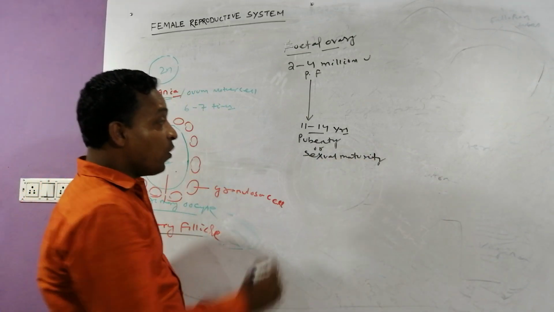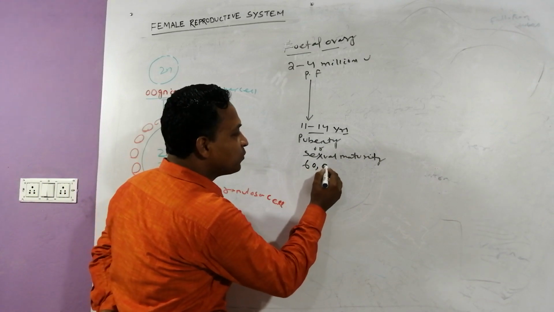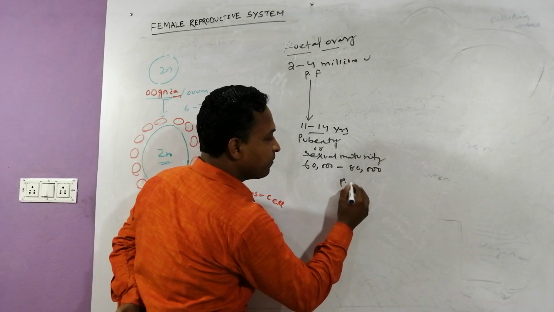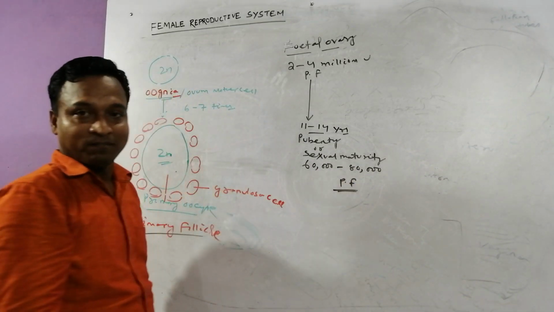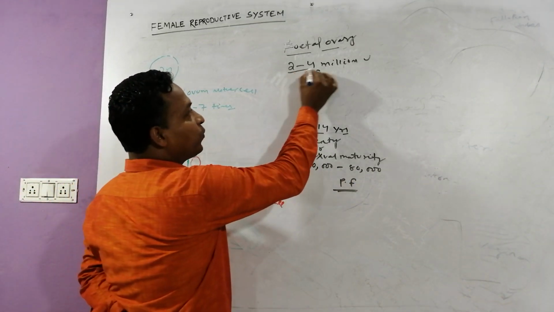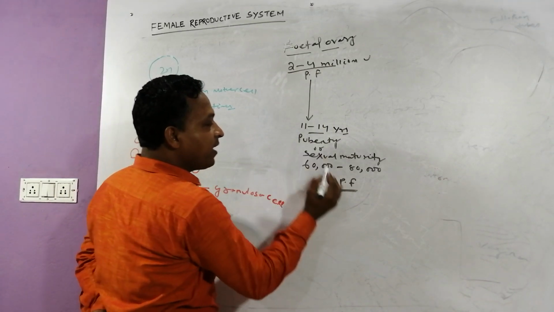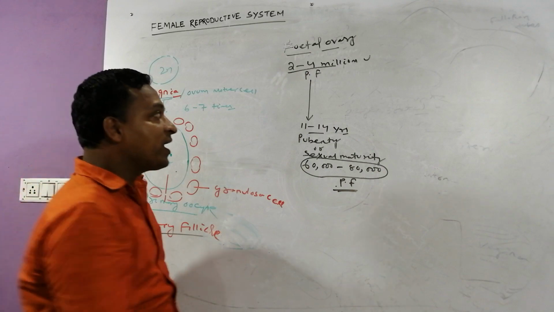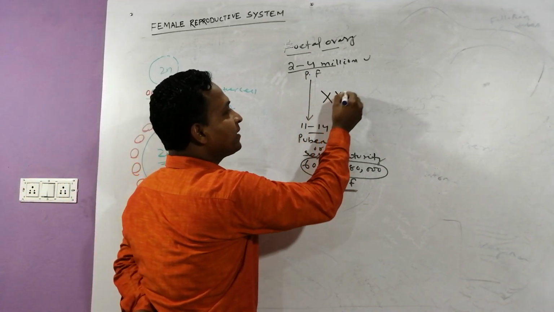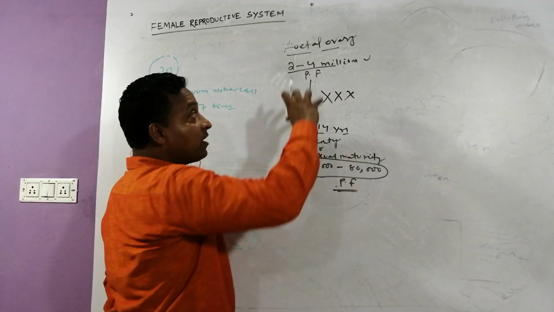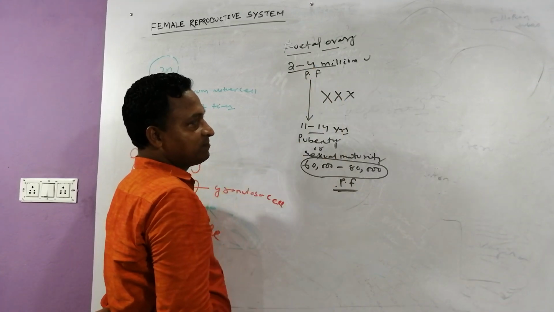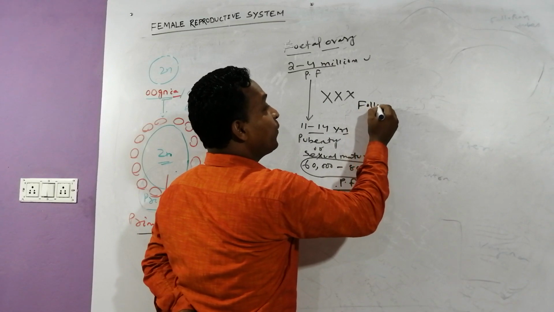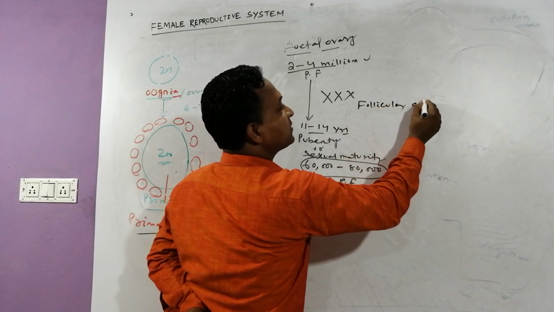Yes, only 60,000 to 80,000 primary follicles are found. That means each ovary contains 2 to 4 million, but only 60,000 to 80,000 primary follicles are present. The rest are degenerated. The degeneration of the follicles is called follicular atresia.